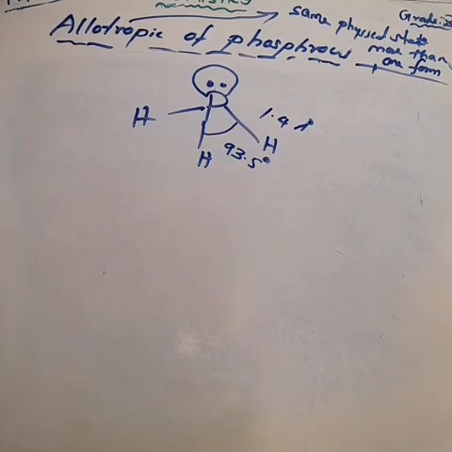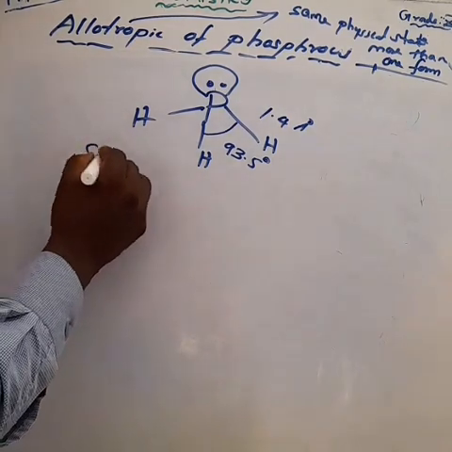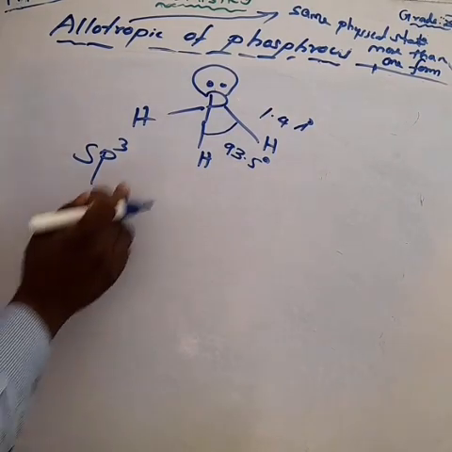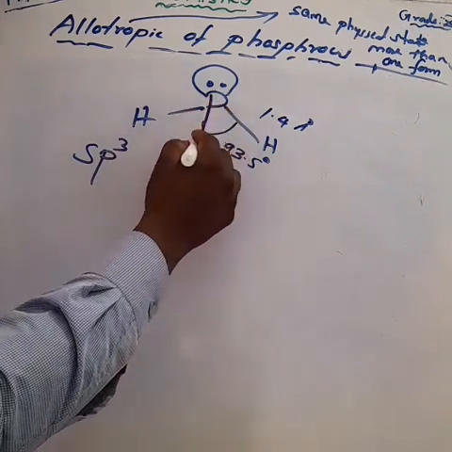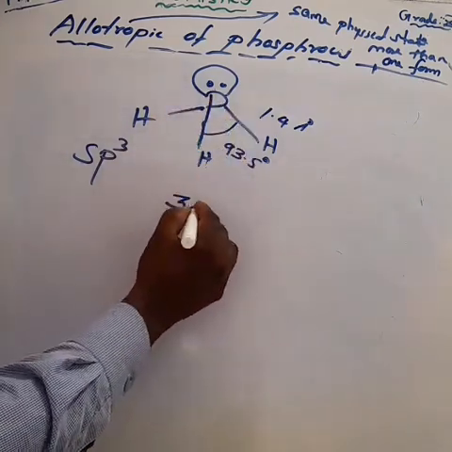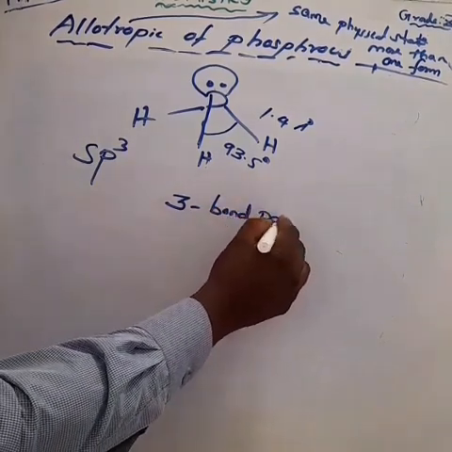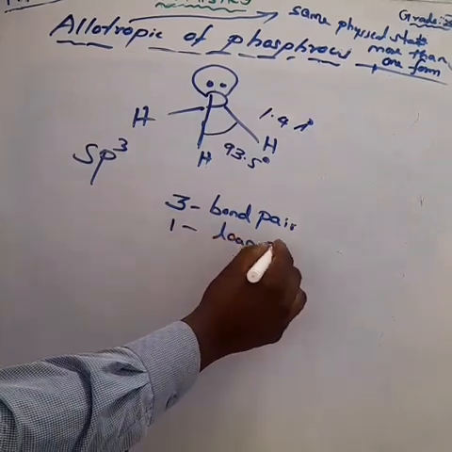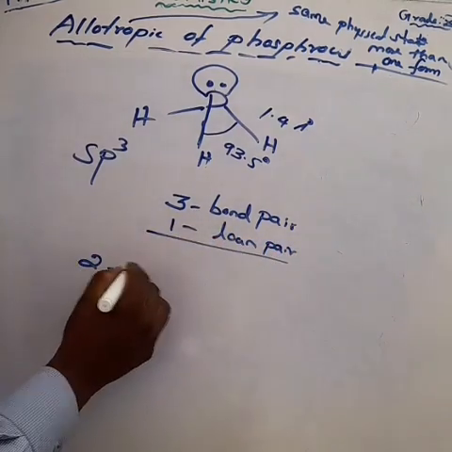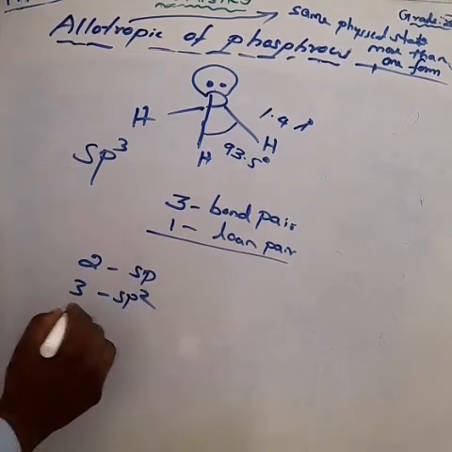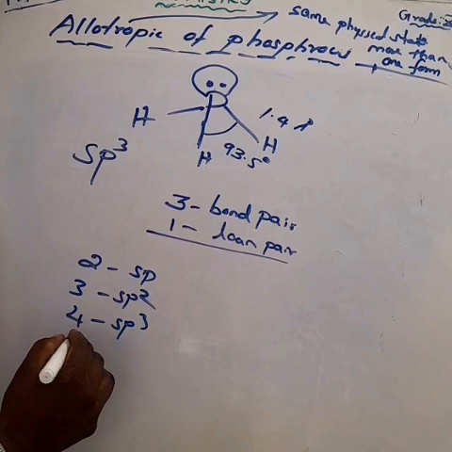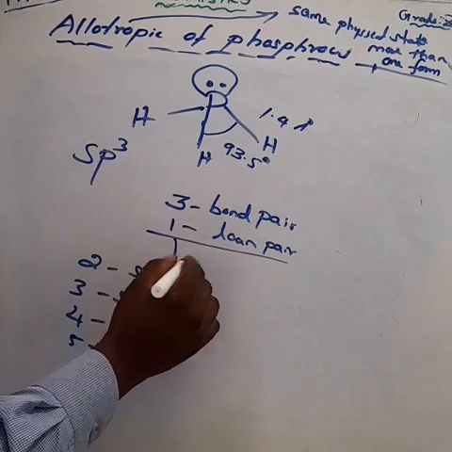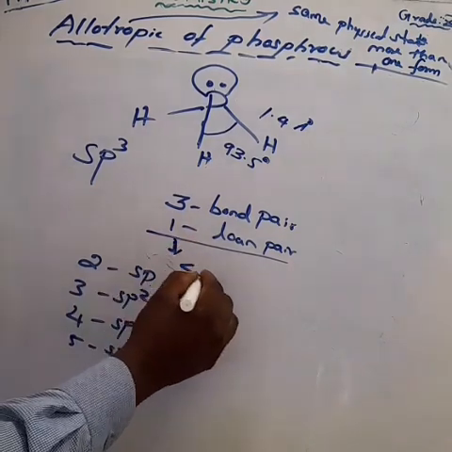Here, phosphine is sp3 hybridized. Am I right? Already I told you that. How will you find the sp3 hybridization? First, you count how many bond pairs there are. Phosphorus-hydrogen, phosphorus-hydrogen, phosphorus-hydrogen. So 3 bond pairs, and here one lone pair of electrons. So 3 plus 1 is 4. 2 becomes sp, 3 becomes sp2, 4 becomes sp3, 5 becomes sp3d. Am I right? We previously discussed this in 11th grade. So here, sp3 hybridization.